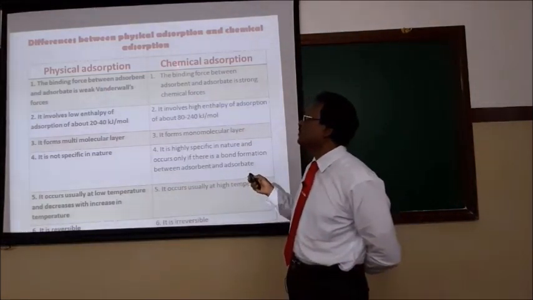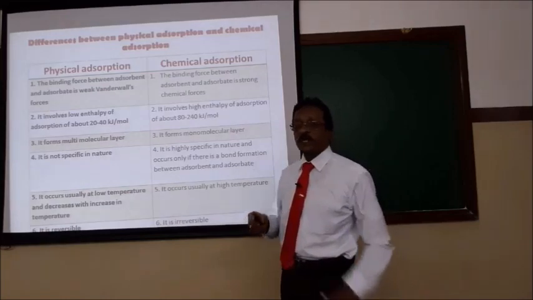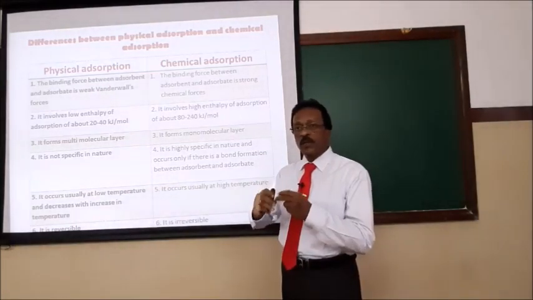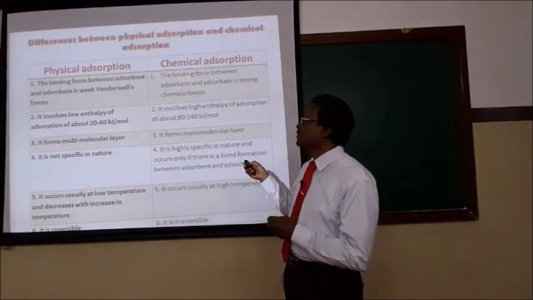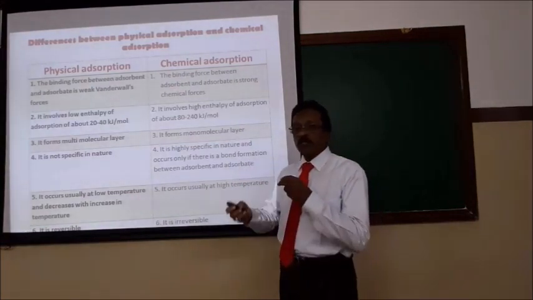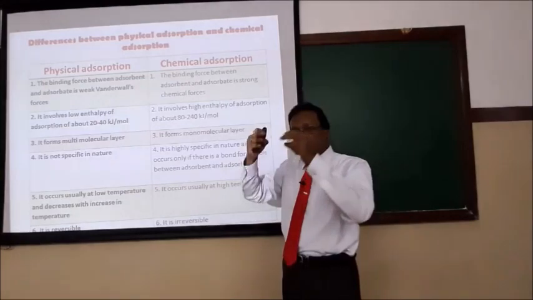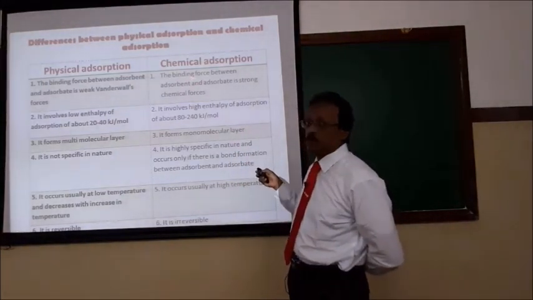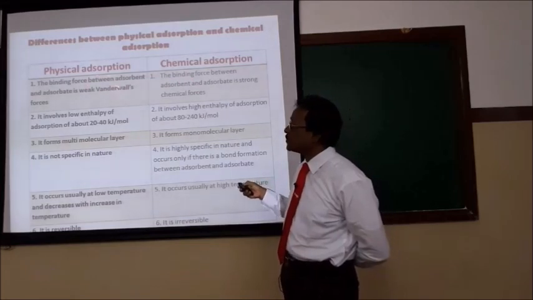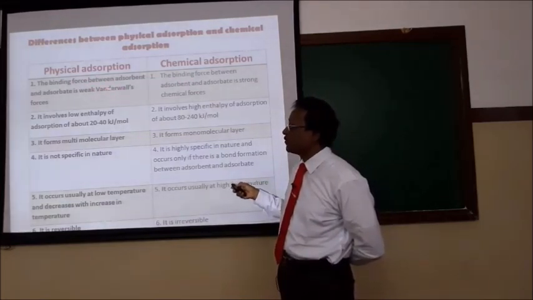But it is different in the case of chemical adsorption. There is a chemical bond formation between the adsorbent and the adsorbate. So this is highly specific. Molecules accumulate on the solid surface with the formation of a chemical bond, and this is called chemical adsorption or chemisorption.